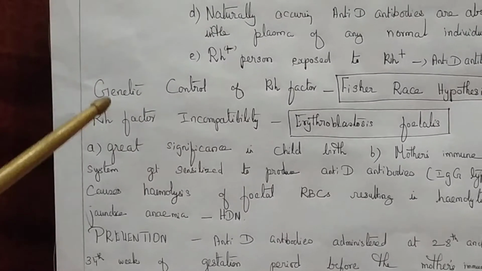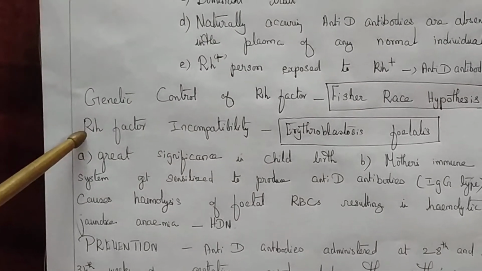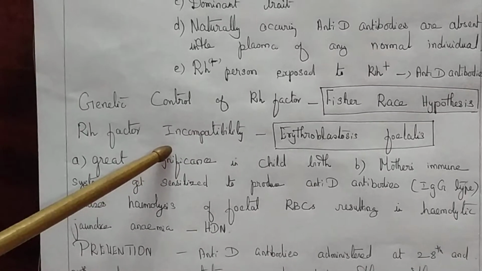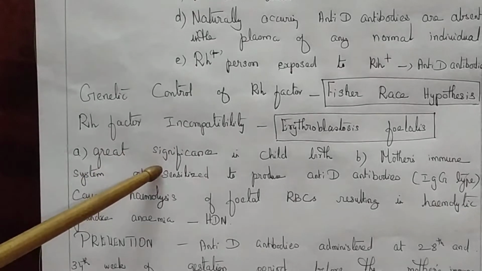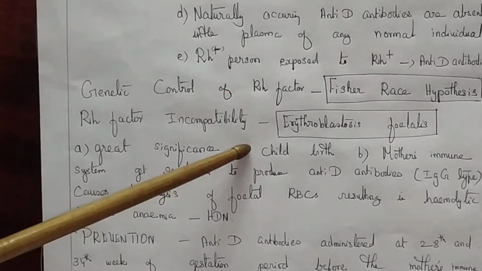Students, next we are going to study Rh factor incompatibility. This incompatibility is of great significance in childbirth.